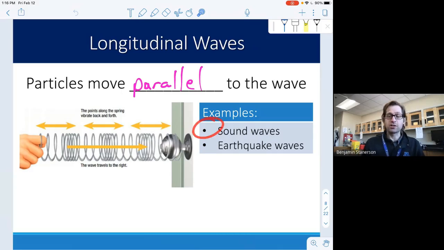Sound waves are actually longitudinal, so they compress, and the air behind that compression expands to carry the energy through the air molecules or the solid molecules. And also earthquake waves. There are some earthquake waves that move as a compression wave through the ground. Those are parallel or longitudinal waves.